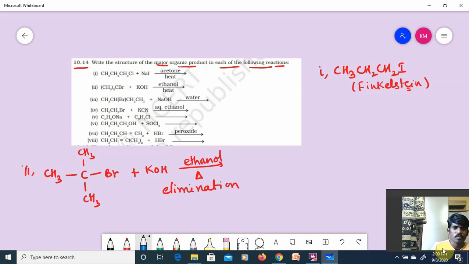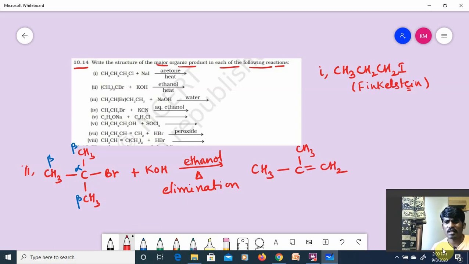Observe carefully: the bromine-attached carbon is alpha, and these are beta. All beta carbons have the same number of hydrogens, so it will give CH3, C, CH3 double bond CH2. As the hydrogen number is the same, you can remove hydrogen from any of the carbons.